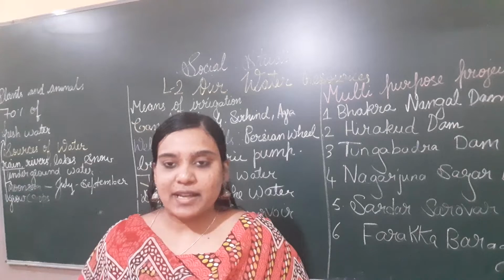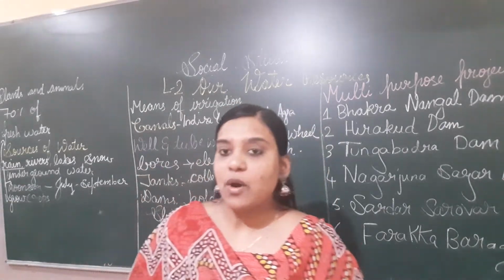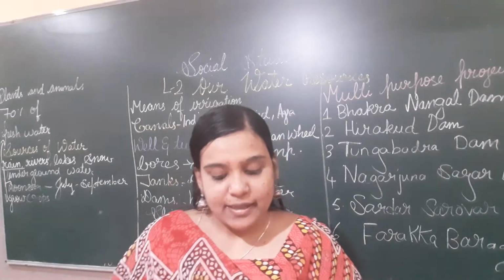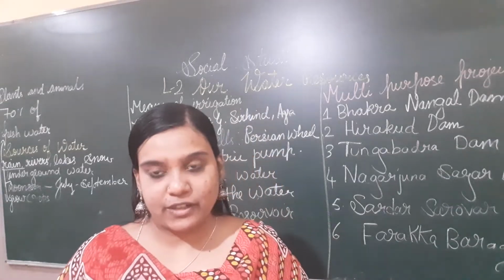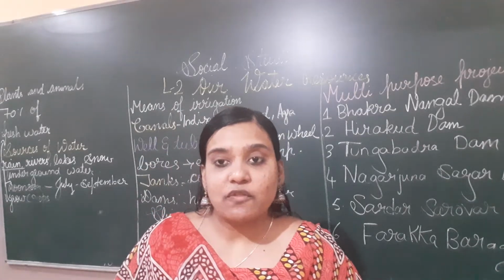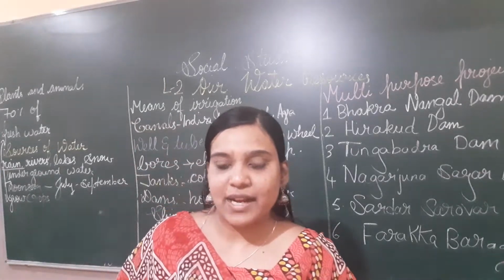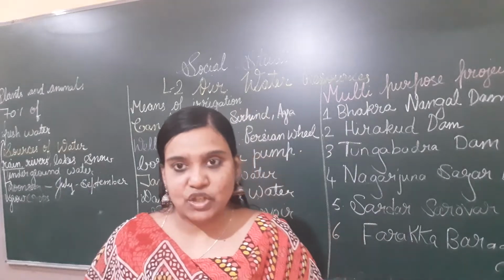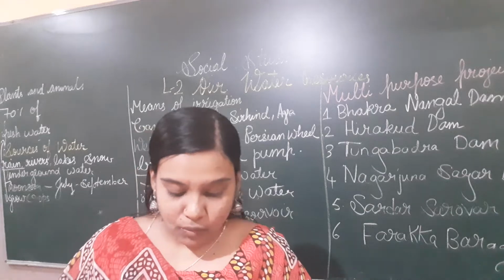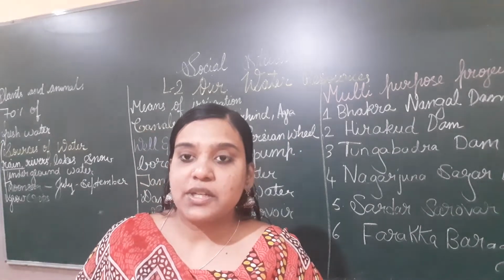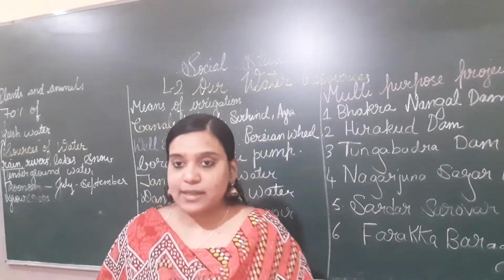Children, in the previous class we completed forest and wildlife, right? In this session we are going to start with our water resource. Our earth is surrounded by water, right? 70% of our earth is covered by water and 30% is land. Only 3% is fresh water. Now we are going to learn where all this water is. In this chapter, especially, we are going to learn about the sources of water and how we should preserve the water. Okay, so let's start reading.